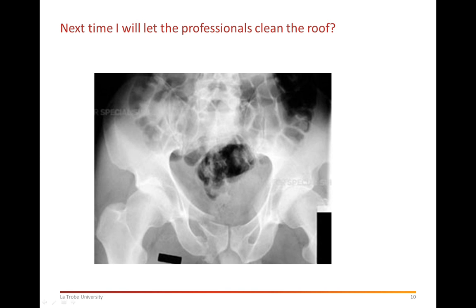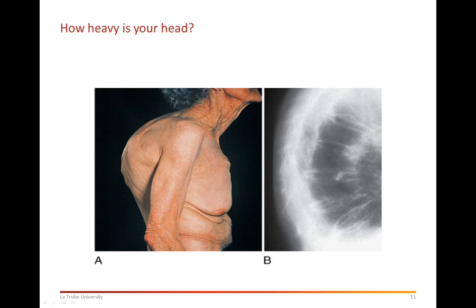Then here, we've got a fracture. So this person has got a fracture, and we'll discuss the conditions which cause these fractures. Here, what sort of condition would cause this kyphosis that we can see in picture A and picture B? That's the X-ray of the person in picture A. What sort of condition causes this to occur? So it will be interesting, as we go along the lectures, to understand these X-rays, where they come from and what sort of conditions cause them.